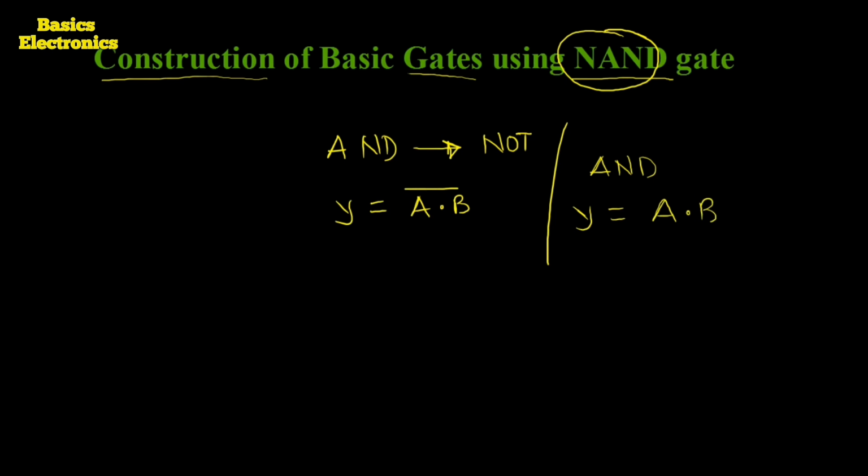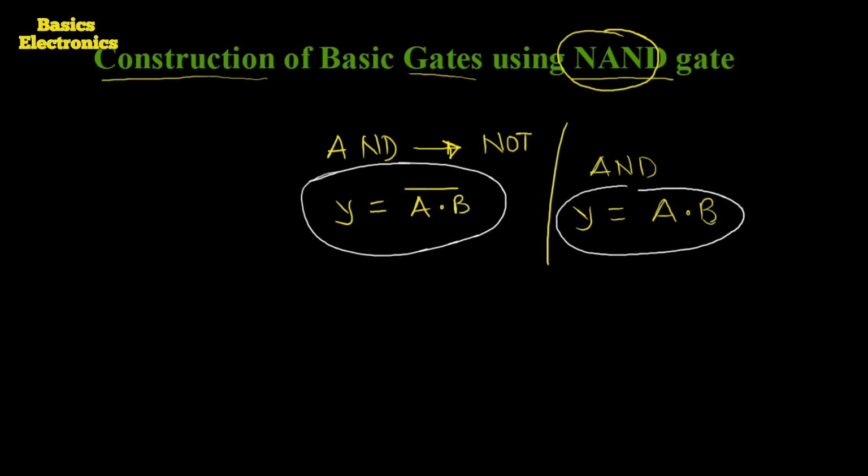What is similar between these two equations? This is the equation of the NAND gate, and this one is the equation of the AND gate. In these two equations, A dot B is common.